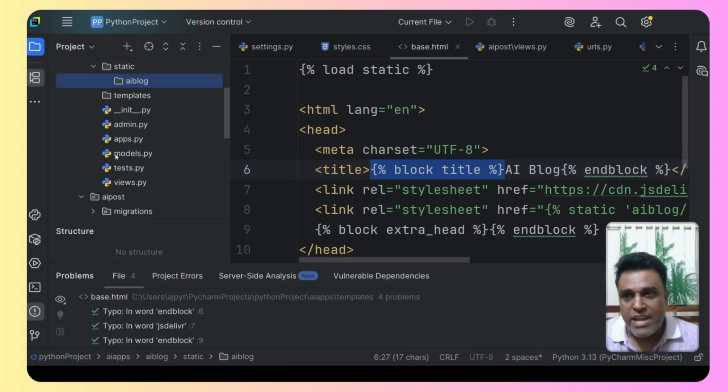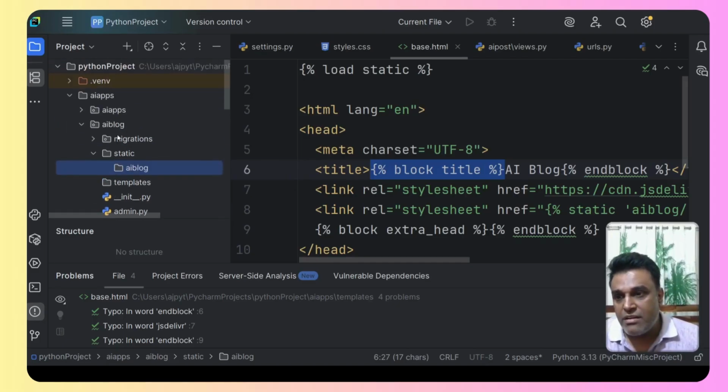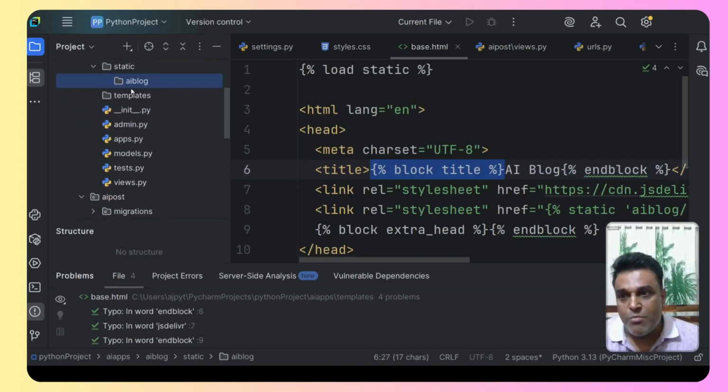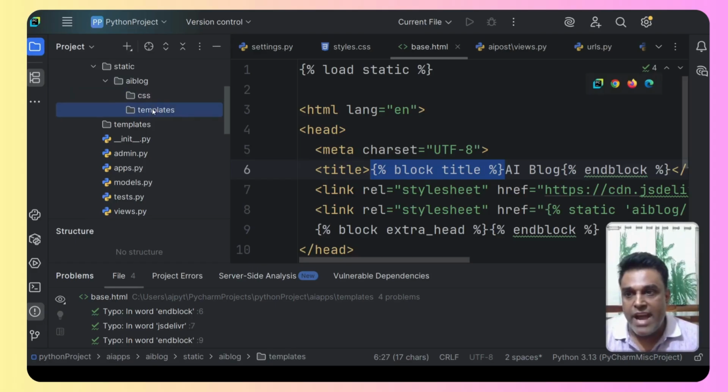And to avoid that, what we do is we create, inside the static, one more folder that is AI blog. And inside that, we will be creating the CSS file, and maybe we'll create the templates file, right? So CSS and templates. So this is how we have to structure our project. And this is very, very important. This is the base of the Django project, how to structure the entire thing.